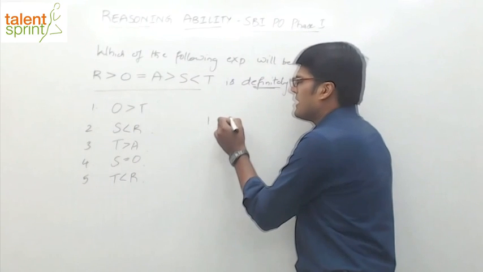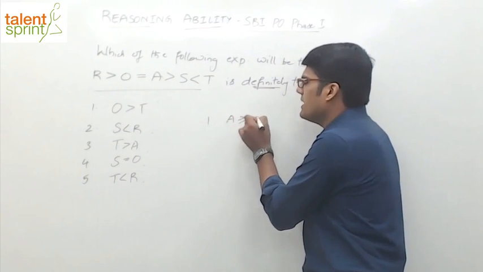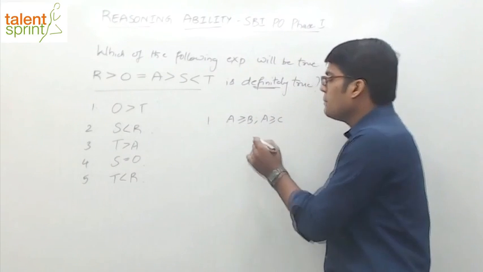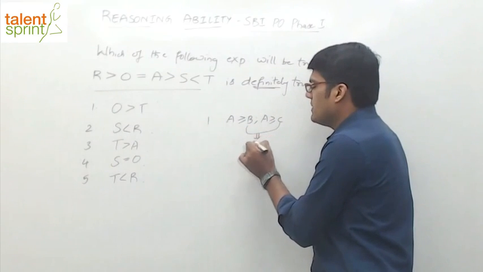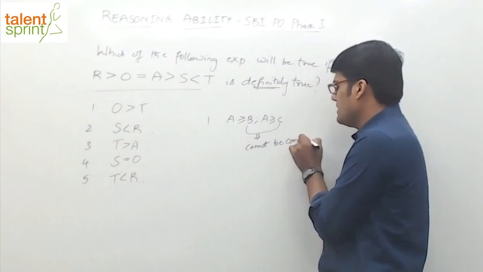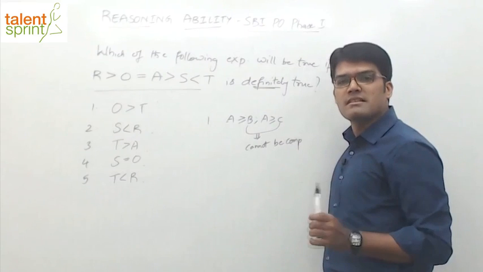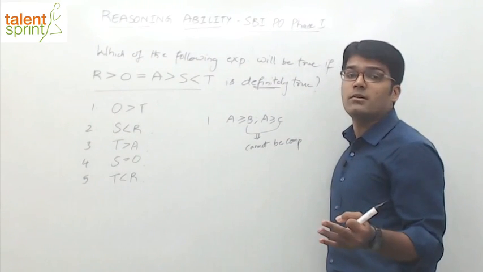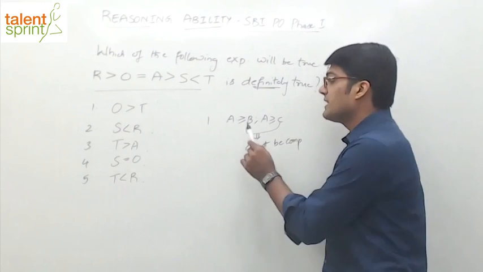First one is, for example, let's say you have A ≥ B, A ≥ C. In such cases, what do you say? B and C cannot be compared. What does it mean, cannot be compared? B and C, when you try to compare, all the 3 possible results exist. B can be greater than C, B can be less than C, or B can be equal to C. All the 3 are possible. That is the reason in such cases.